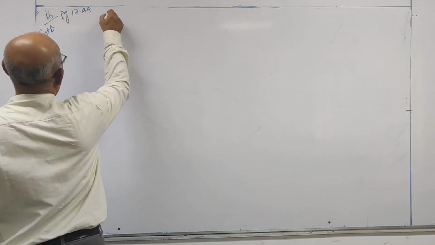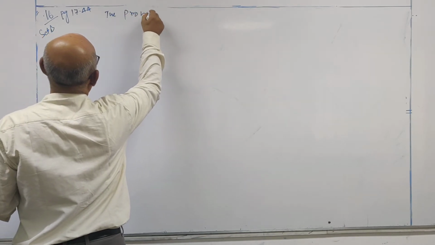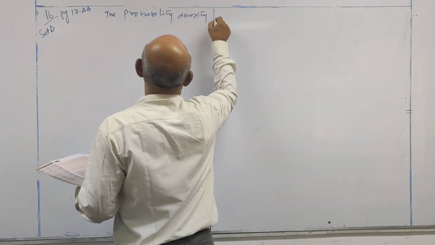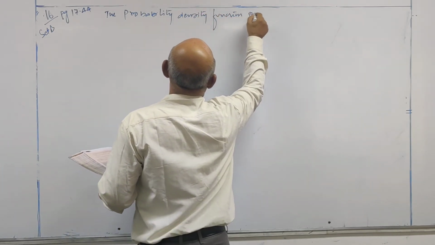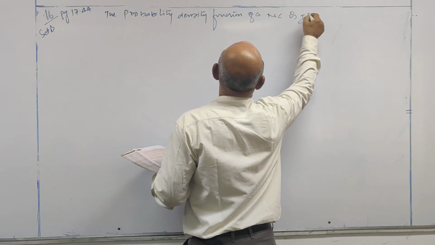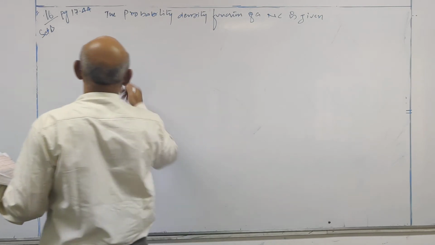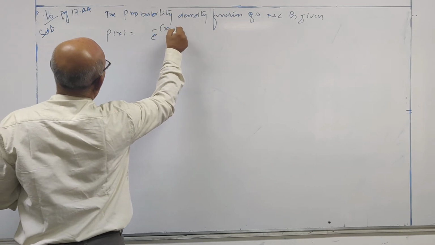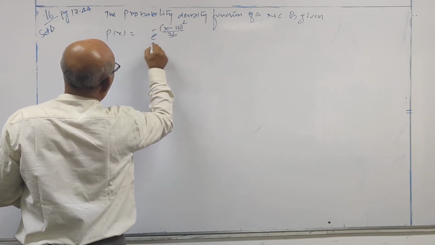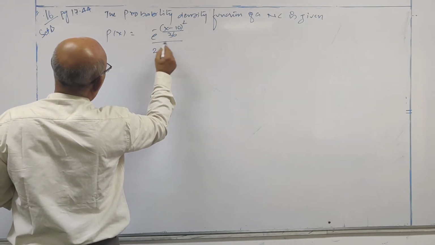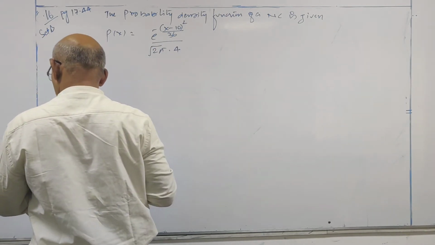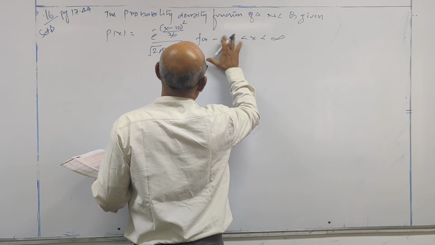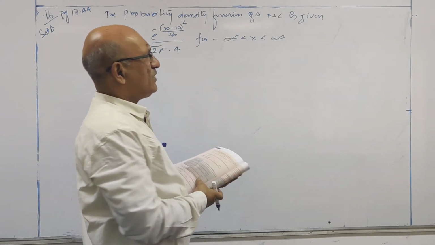Now, the probability density function of a normal curve is given by P of x is equal to e power minus (x minus 10) whole square by 36, divided by 2 pi under root into 4, for minus infinity less than x less than infinity.